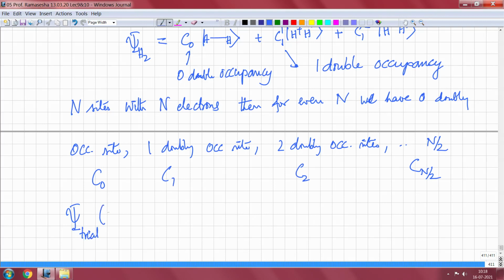Now what we will do is construct a trial function, which is a Gutzwiller trial function, and let me call it something that depends upon g, the Gutzwiller variable.